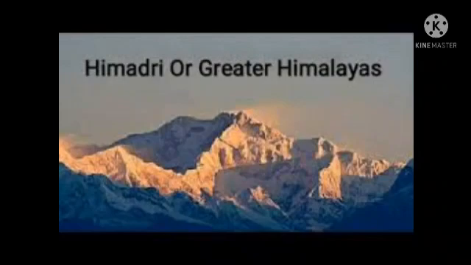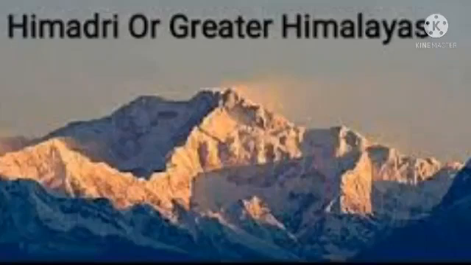The mountains here are always covered in snow. Some of the highest peaks such as Kanchenjunga and Annapurna are found here.